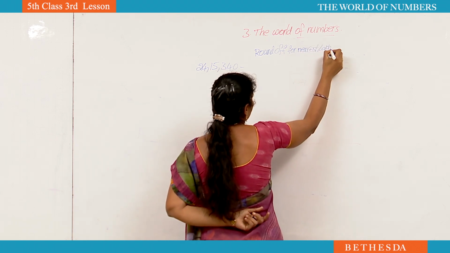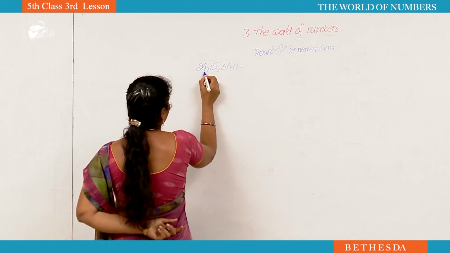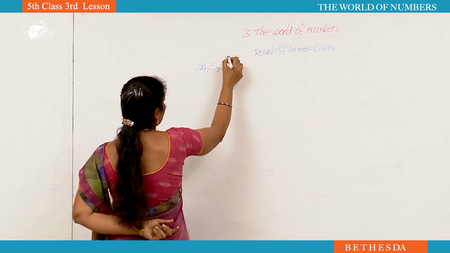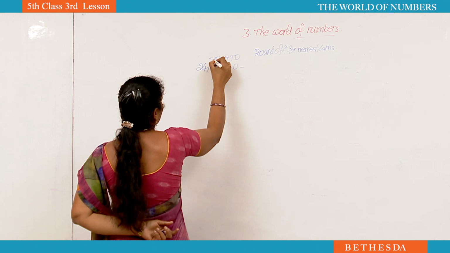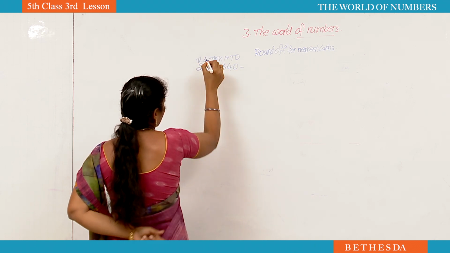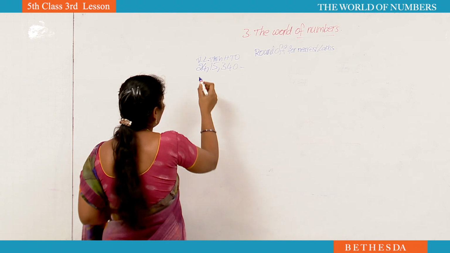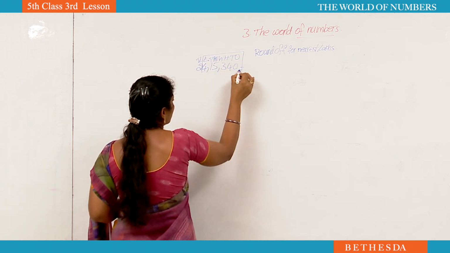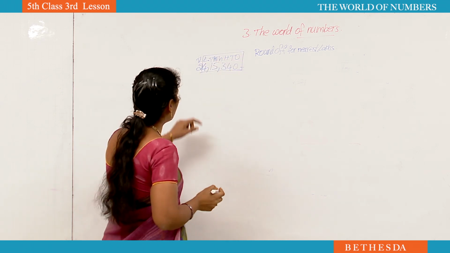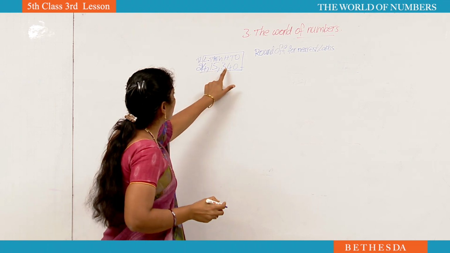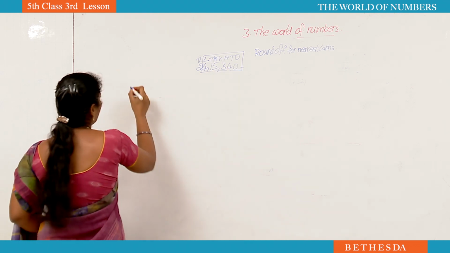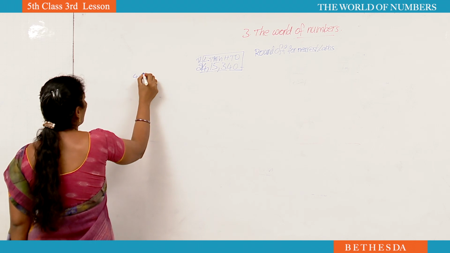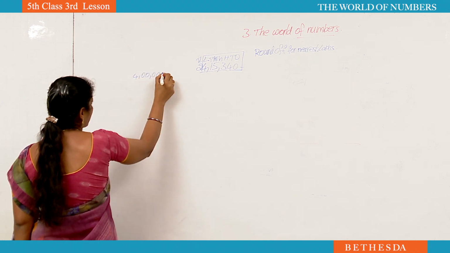See here, place values: ones, tens, hundreds, thousand, 10,000, lakh, 10 lakhs. We have to take from lakhs onwards. Now what is the number? 4,15,340. Where will it be? It will be in the middle of 4 lakhs and 5 lakhs.